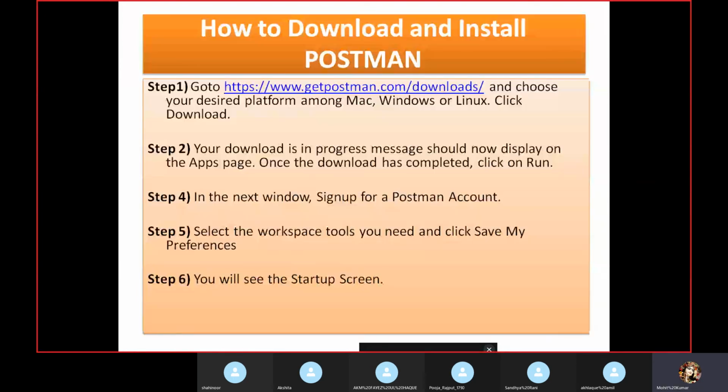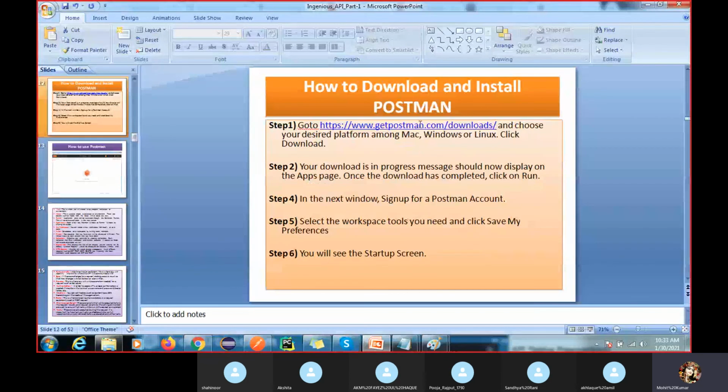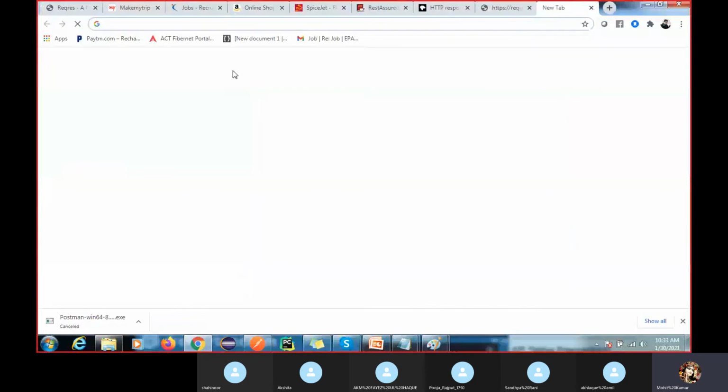Okay, so how to use this Postman? You can just download Postman. I have the URL, or you can just go to Google, or directly type here, download Postman.